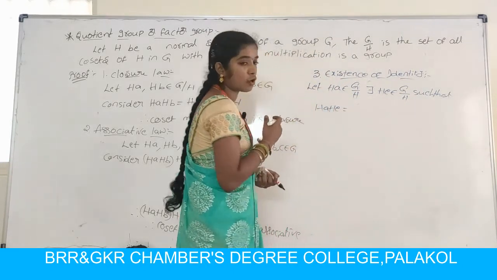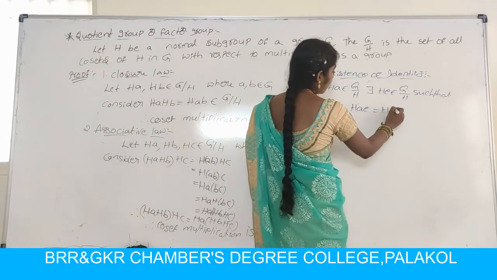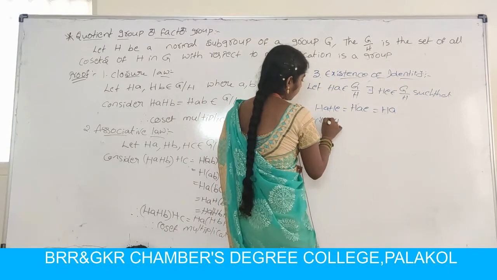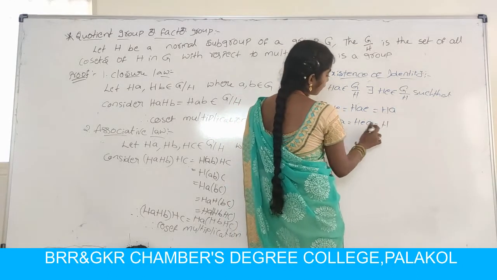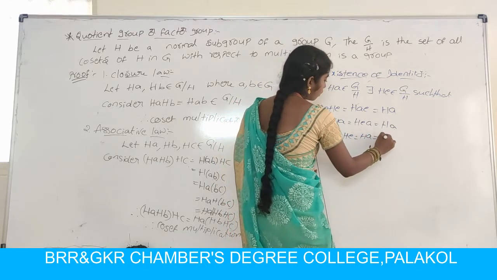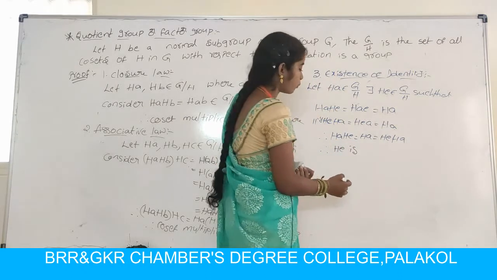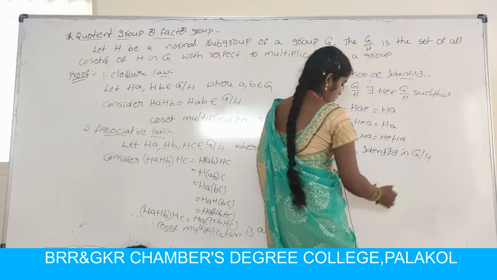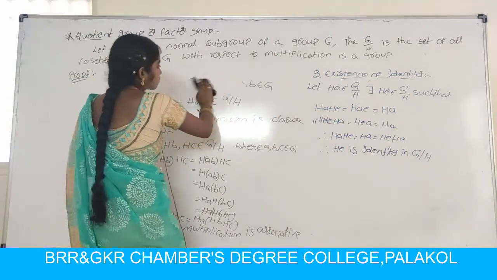So HA HE can be written as, already you know that HA HB can be written as HAB. So HAE, E is the identity element, so value is A. So HA. So similarly HE HA, that means HEA. So HEA can be written as, E is the identity element, so value is A. So therefore HA HE equal to HA equal to HE into HA. So therefore HE is the identity in G by H.